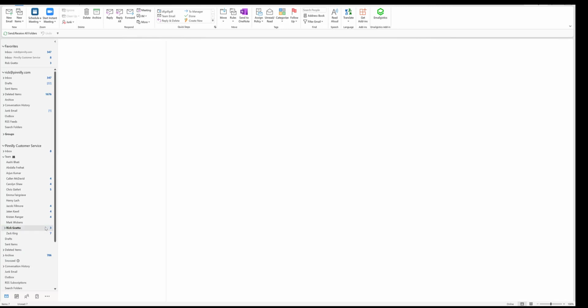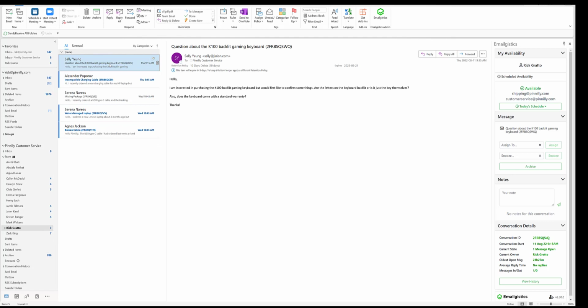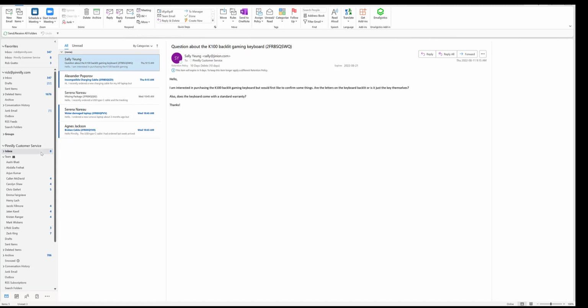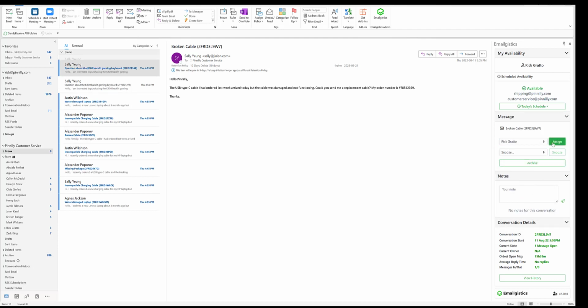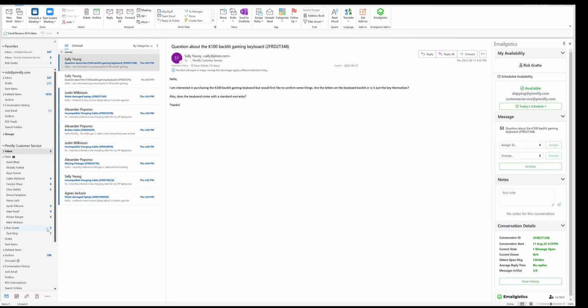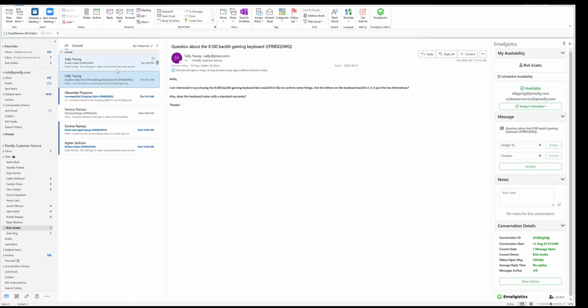So if I click on Rick's folder here, I can see that Rick has a few messages in here that are assigned to him. What we don't want to have happen is Rick try to answer messages from Zach's folder, the inbox, or anybody else's folder, because we might have two people trying to work on the same email at the same time. Assigning a message to yourself is quite simple. All you have to do from the inbox is click Assign To, select your name, and click Assign. That message will automatically go to your team folder and allow you to work that message.